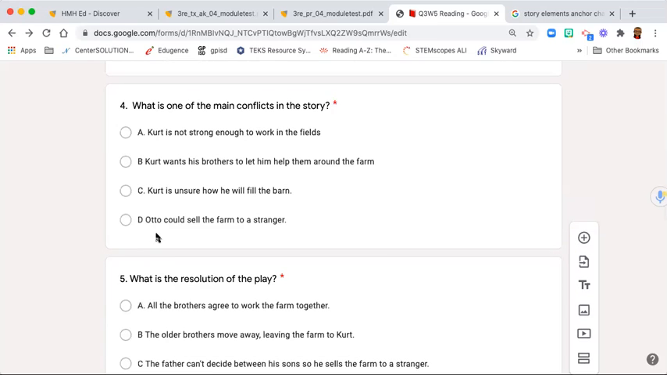Number 4. What is one of the main conflicts in the story? A. Kurt is not strong enough to work in the fields. B. Kurt wants his brothers to let him help them around the farm. C. Kurt is unsure how he will fill the barn. D. Otto could sell the farm to a stranger.